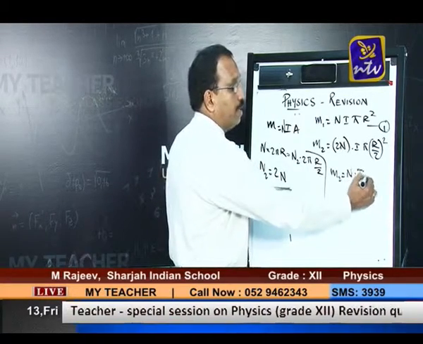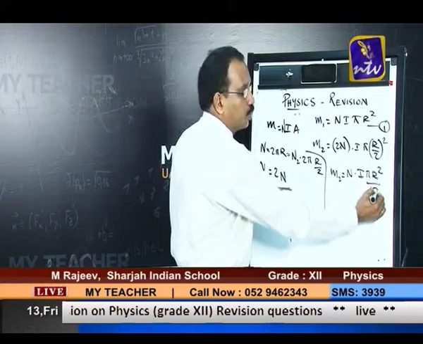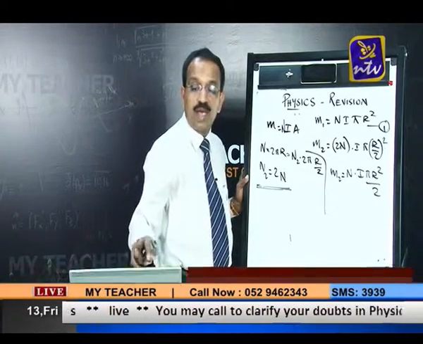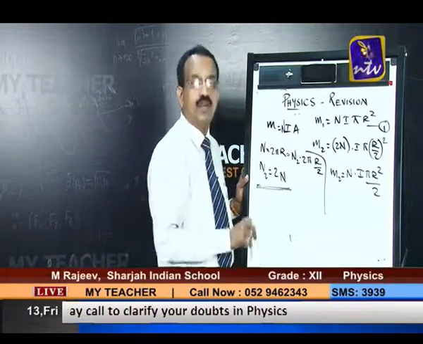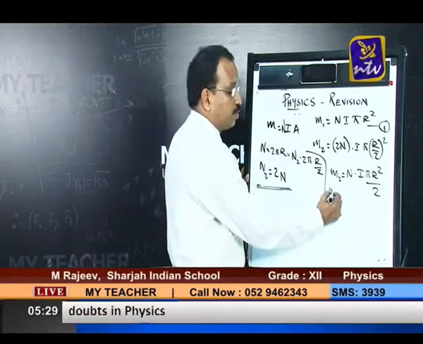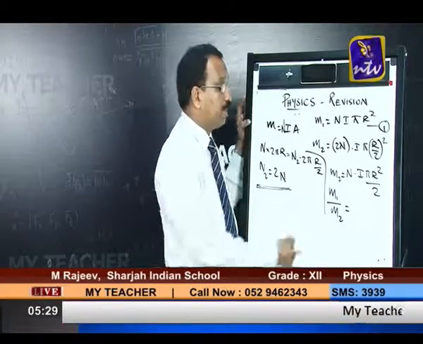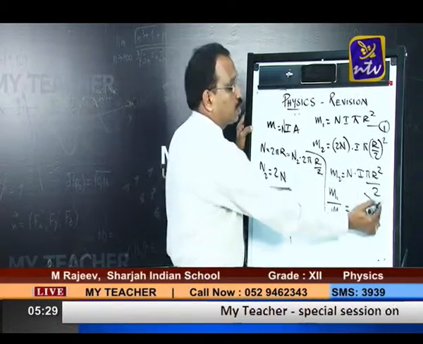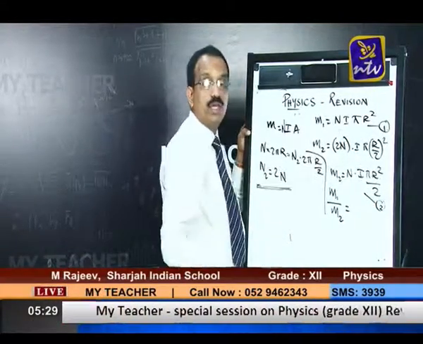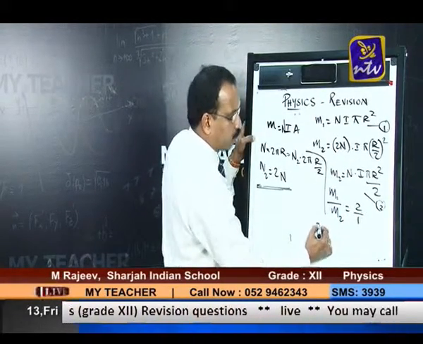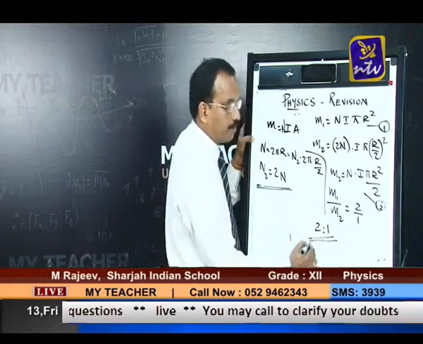N I pi R squared by 2. Now the question is to find the ratio of magnetic moments of the new coil and the original coil. When you divide equation 2 by equation 1, what do we get? We get 2 by 1. That is, the answer required is 2:1.